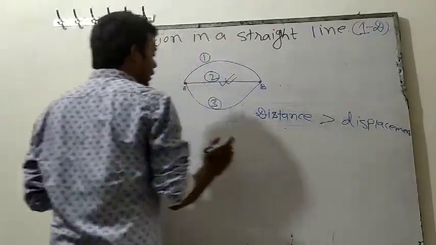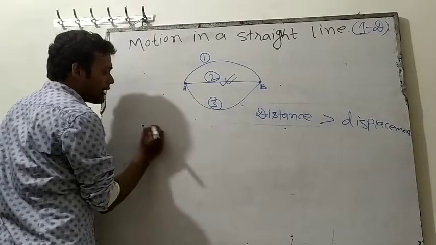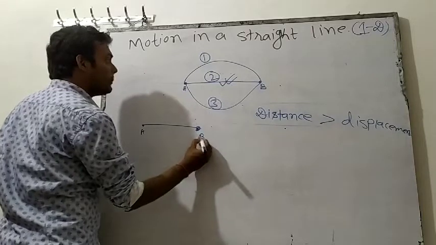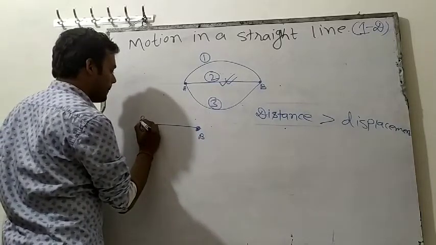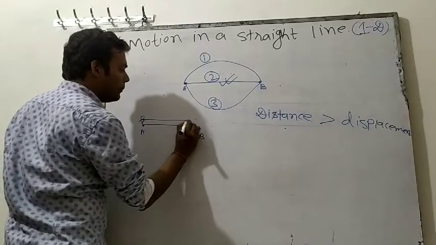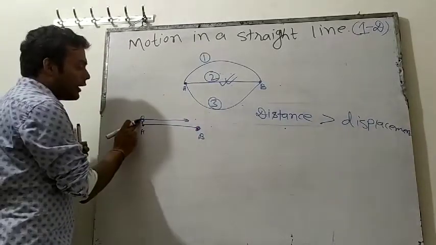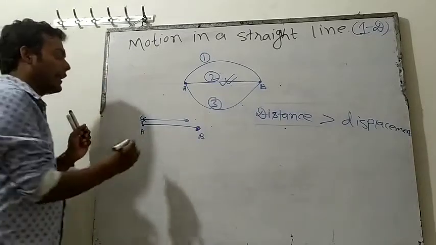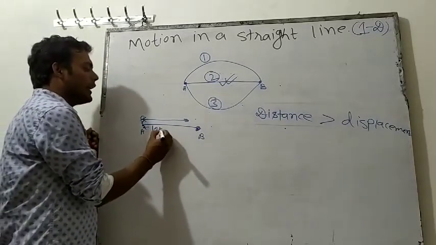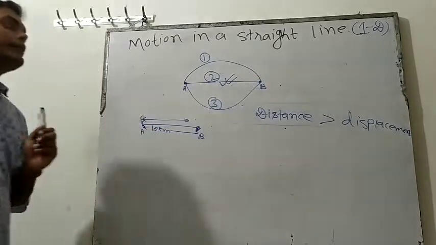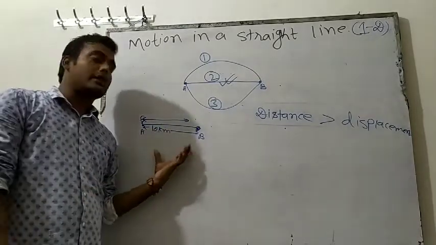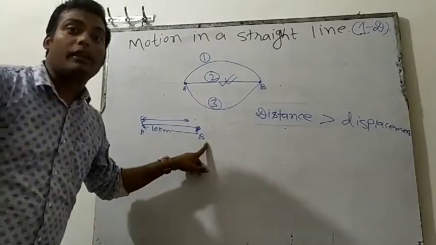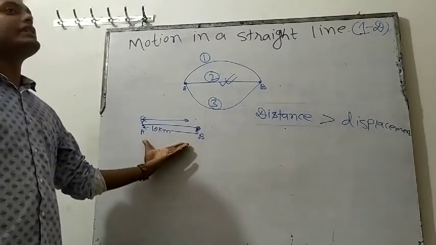Now I am asking you another question. Let's say this is point A and this is point B, and here is my favorite Bahubali, and Bahubali is going from A to B on a straight line, and let's say this distance is equal to 10 km. From A to B, what is the distance? So distance will be path length, and the path length is 10 km. So the answer of distance will be 10 km.